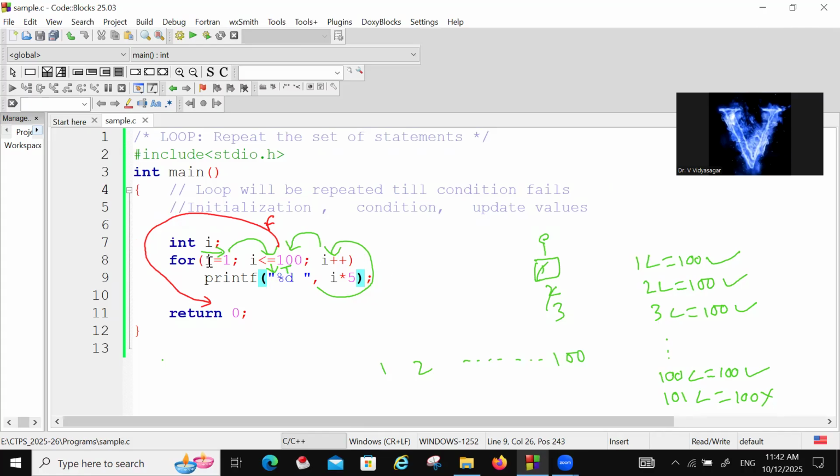So this is the initialization. This is condition checking. This is updation. All three we are doing in the same line only. Okay. So we can do i is equal to 1 here also. Initialization here also we can do. And this need not be given. Only the semicolon is required. This can be done. Okay. Even if this is the case, it will be executed.